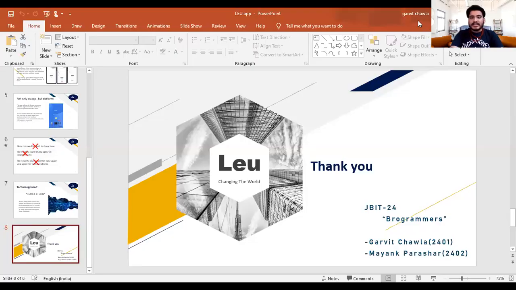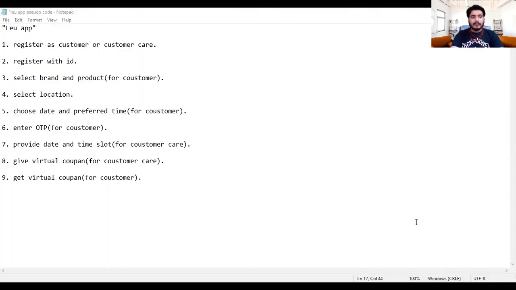Now let me quickly share the pseudocode of the application. Here we go. The first point is to register as customer or customer care. When you visit the app, you will get an option to register as a customer or a customer care. This will be a common platform for both entities, where you choose whether you want to register as a customer or as a customer care.